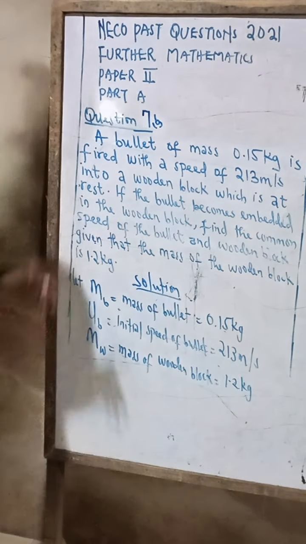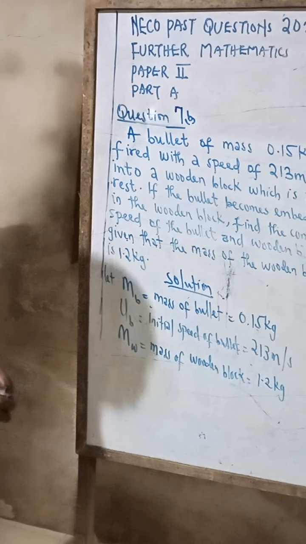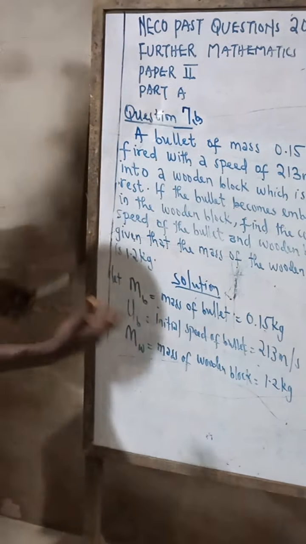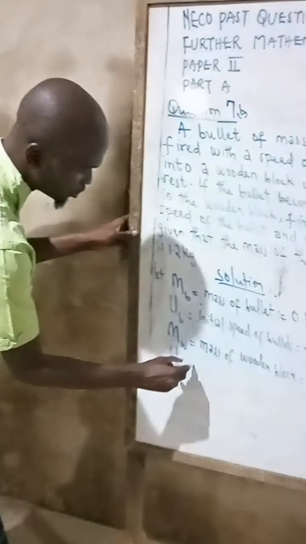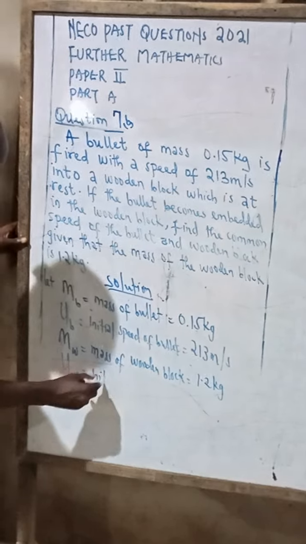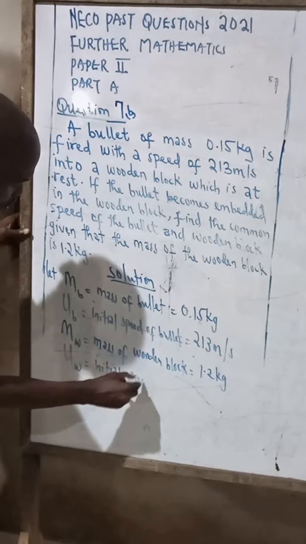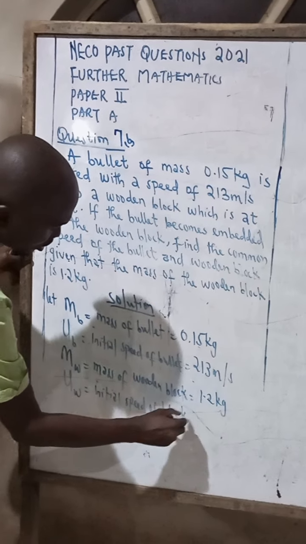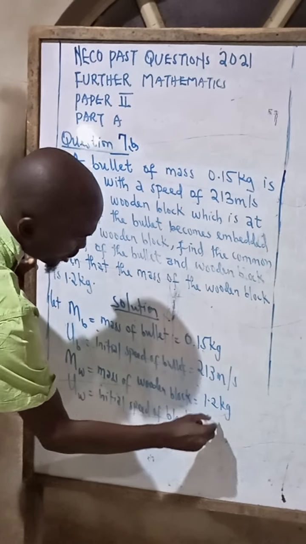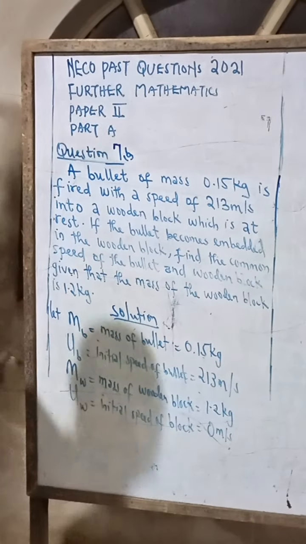Then the initial speed of the wooden block, since it is stationary, has to be 0. So we say UW, the initial speed of the block, is equal to 0 meters per second. So now we are good to go.